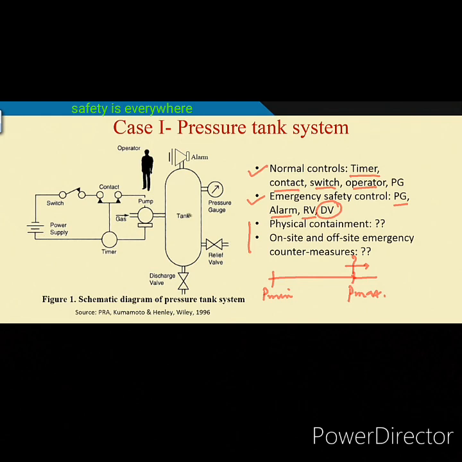So if there is a tank rupture, there will be gas coming out. Suppose there are lot of valves, pipes, joints. So everywhere there is a possibility that gas will come out. So when gas comes out, do you have a system by which the undesirable hazard can be physically contained somewhere?